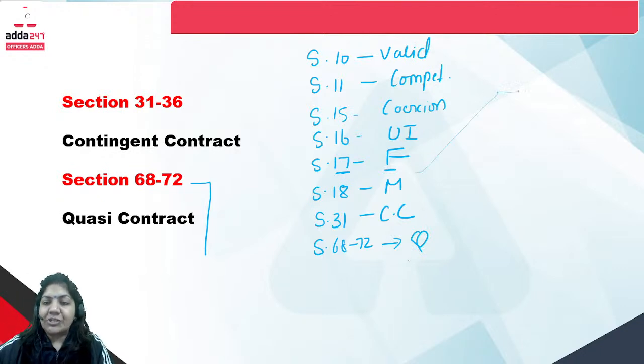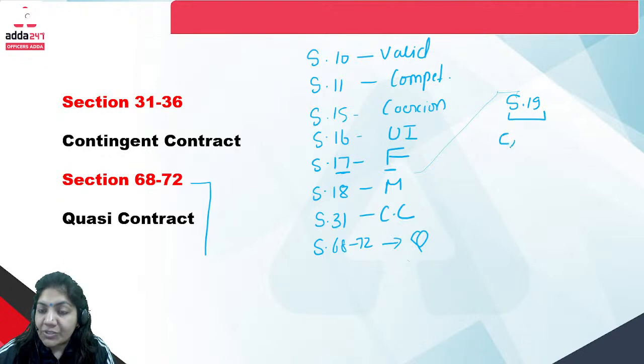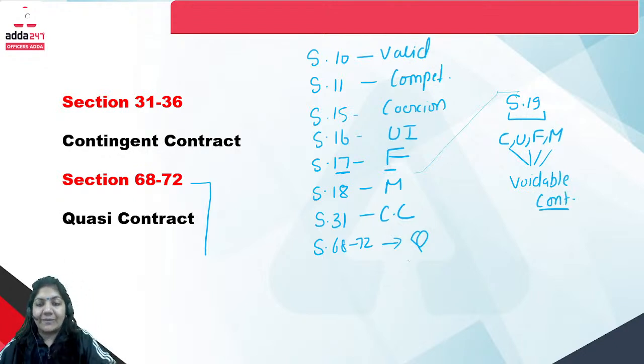Jasmine ma'am, section 19 wording says that if any contract is done by coercion, undue influence, fraud and misrepresentation, then these contracts will be called voidable contracts. This is the exact wording of section 19. And section 15 gives the exact definition of coercion, 16 the definition of undue influence, 17 fraud, 18 misrepresentation. Is that okay, Jasmine ma'am?